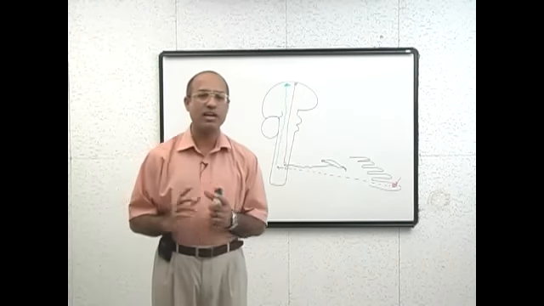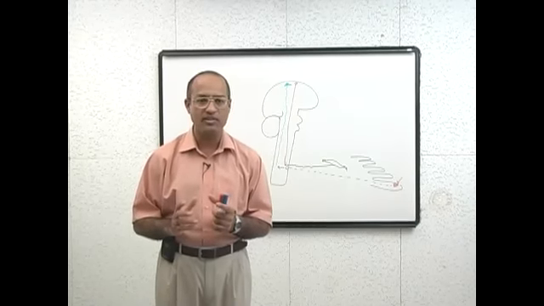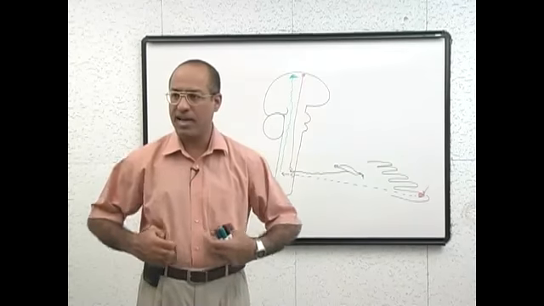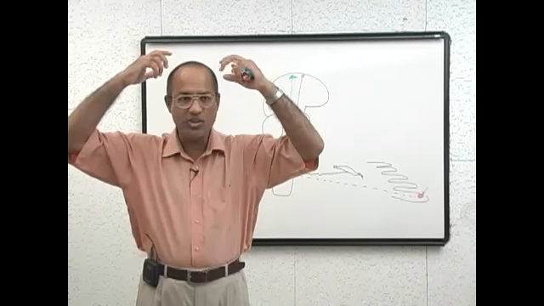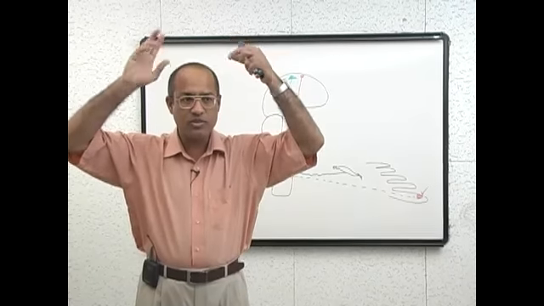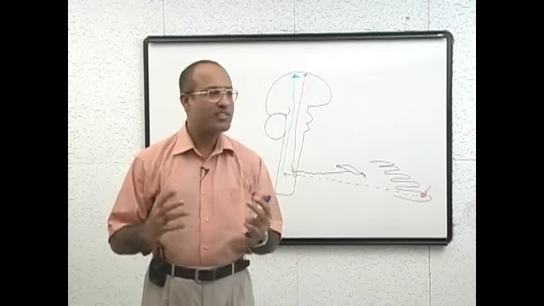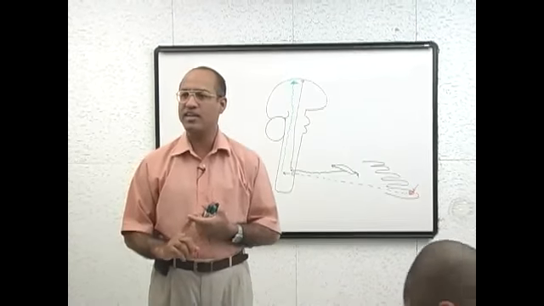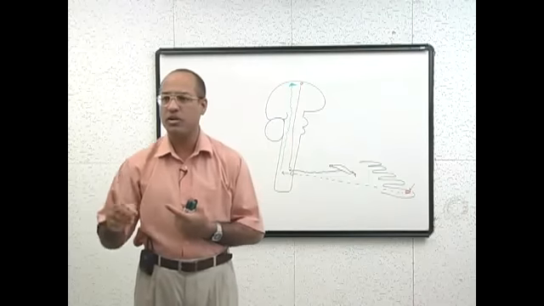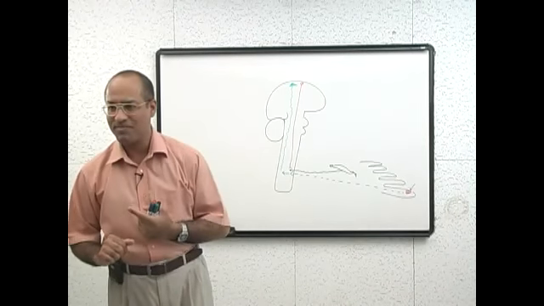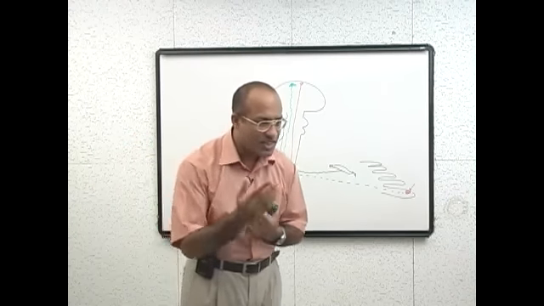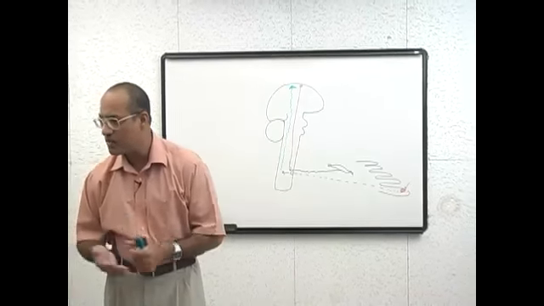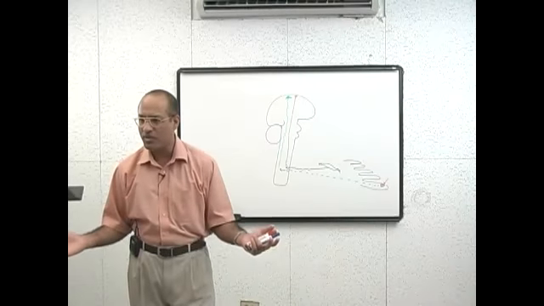Now we are very clear what tracts are. These are the bundles of neurons, right? Ascending tracts take the information from the lower part of the central nervous system and take it upward. And descending tracts take the decisions from the central nervous system and bring them to the lower level. So by this discussion, it must now be very clear that whenever we talk about ascending tracts, they must always be connected with the sensory system. And whenever we talk about descending tracts, they must be connected with the motor system. Is that clear to you people?